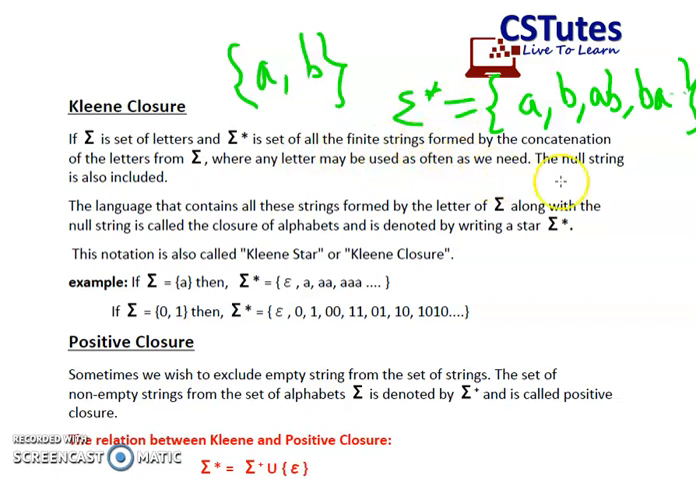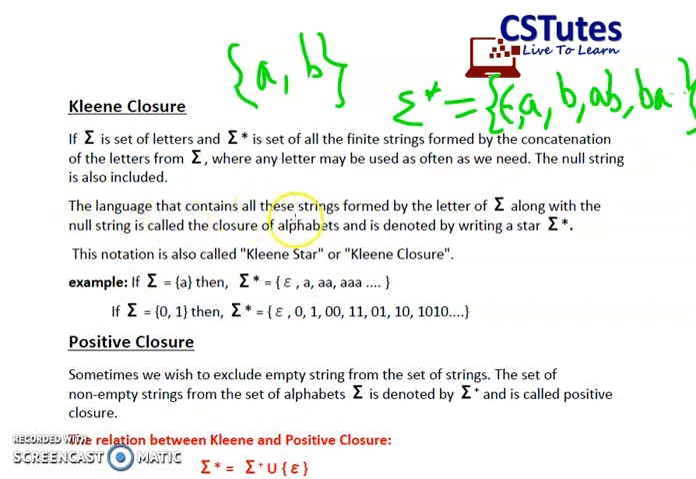Now, one thing to be noted over here is that the null string is also included in Sigma asterisk. That means the first element of this set will be epsilon, that is a null string. So if we talk about Sigma as the set of alphabets or letters A comma B, then Sigma asterisk is equal to epsilon, that is our null string, comma A, B, combinations AB, BA, ABA, BAB, and so on.